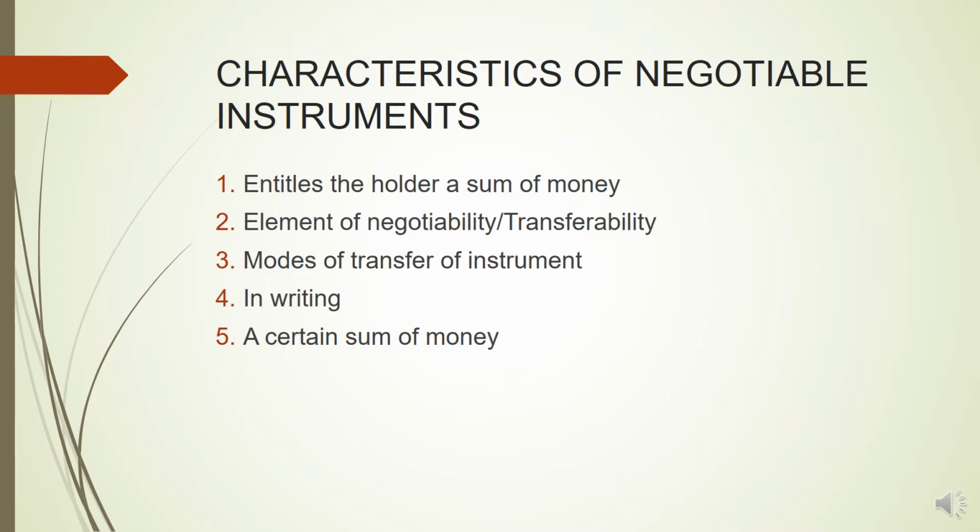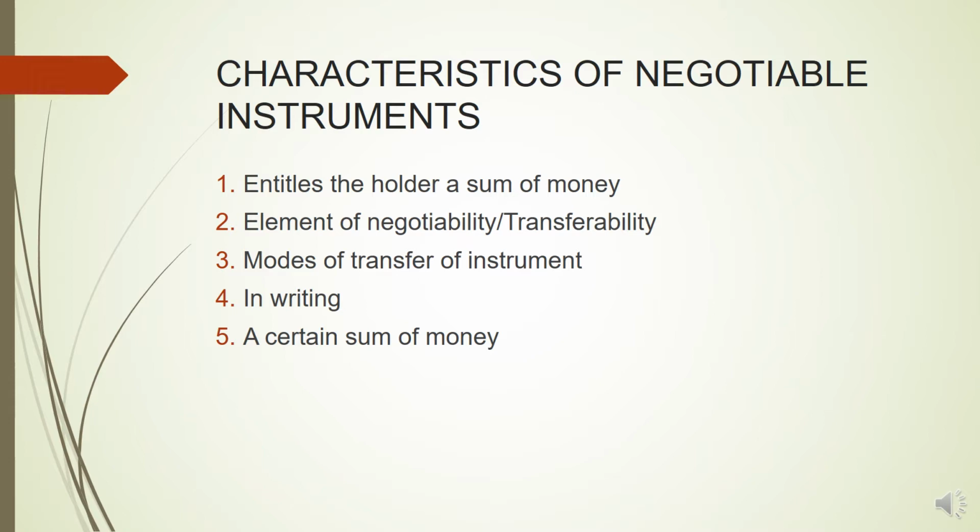Third characteristic is the mode of transfer of the instrument. Basically, a negotiable instrument can be either an order instrument or a bearer instrument. A bearer instrument can be transferred just by the delivery of the instrument. Bearer instrument means whosoever is the holder or in possession of the document will be entitled to a certain amount of money. So a bearer instrument can be transferred by simple delivery, that is, by simply handing over the possession of the instrument from one person to another person.